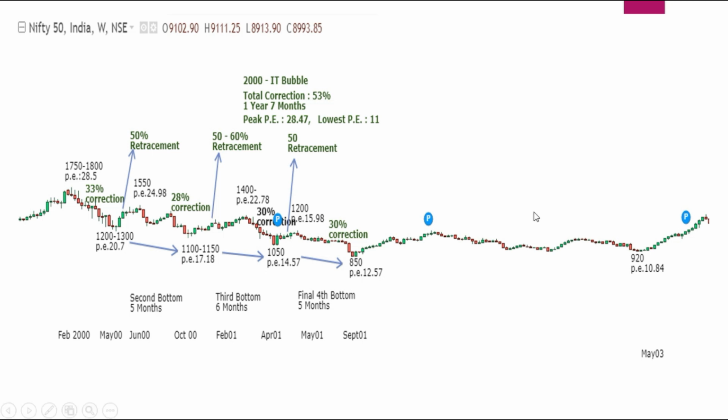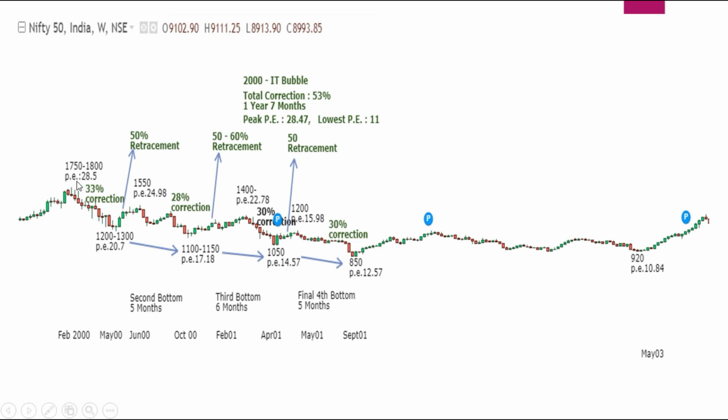Now this is the IT bubble, the 2000 IT bubble. The total correction has been 53%. This I've taken from the topmost price to the bottommost price, and this correction lasted 1 year 7 months before the markets really turned up. The peak valuation was 28.47 on the PE, and the trough, the lowest valuation, has been 11.